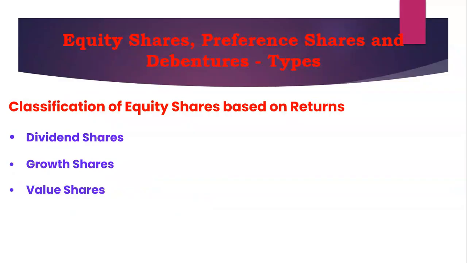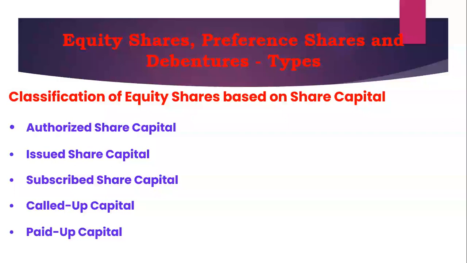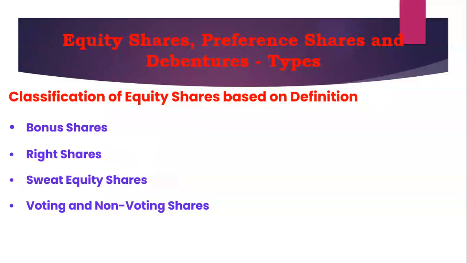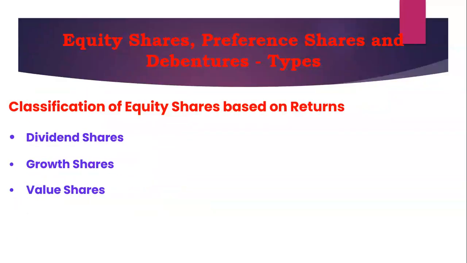Again, I'm going to tell you the classification. These are the different types of equity shares and their types. The first classification is on the basis of share capital: authorized, issued, subscribed, called up, and paid up. Based on definition: bonus shares, right shares, sweat equity, voting and non-voting shares. And classification of equity shares based on returns: dividend shares, growth shares, value shares.